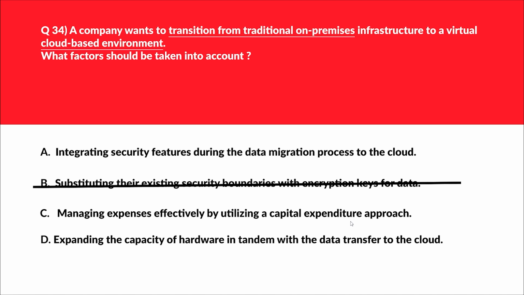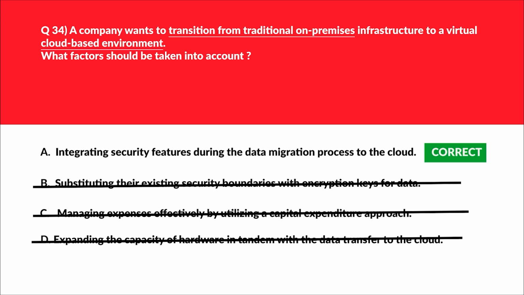Let's look at options C and D together. Capital expenditure model and increased hardware capacity are related to the on-premises environment. But as per the question, the company wants to transition from on-premises to the cloud. Therefore, the capital expenditure model and hardware capacity are not a concern for now, right? So these are out. Let's lock option E as the correct answer.